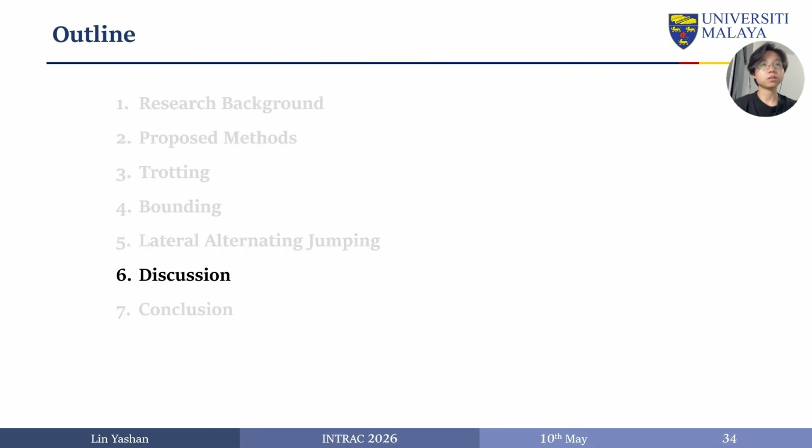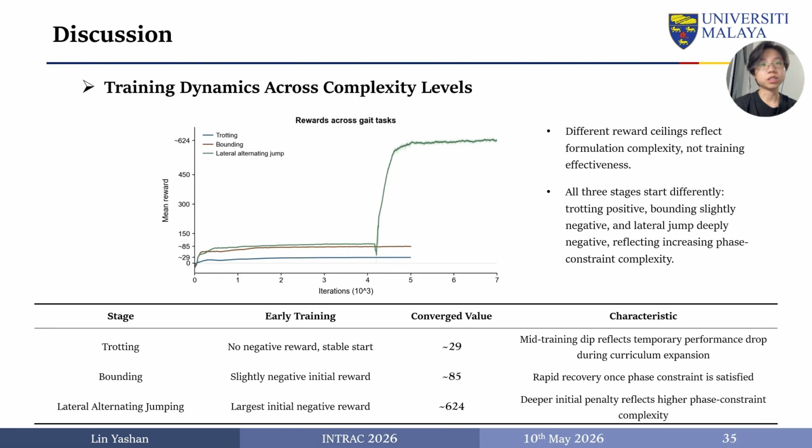With all three stages completed, let me now step back and compare the results across the full progression. Looking across the three stages, two observations stand out. First, different reward ceilings reflect formulation complexity, not training effectiveness. Trotting has no phase contact bonus terms, so its ceiling is inherently lower. Second, all three stages start differently. Trotting starts positive, bounding slightly negative, and lateral jump deeply negative, because more penalty terms fire simultaneously from the beginning.